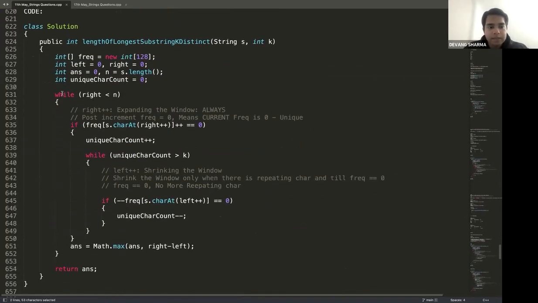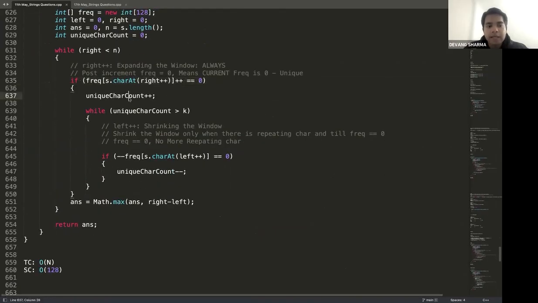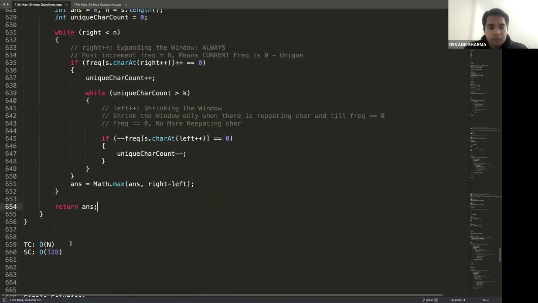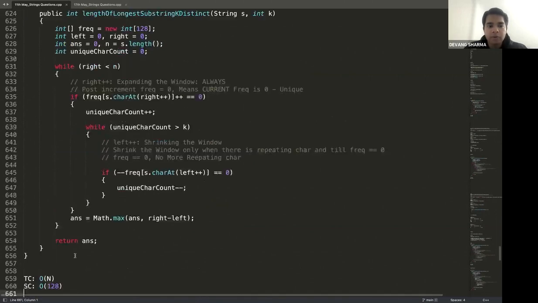So I come here, while right is less than n, if frequency of s dot character at right plus plus becomes 0, I can increment my unique character count. While my unique character count is greater than k, if frequency of s dot character at left plus plus becomes 0, it means while I'm shrinking, there is no repeating character, so I can decrement my unique character count. And I can keep a count of right minus left, so I will know what's that window size which will have the k unique characters. Time complexity O of n, space complexity O of 128.